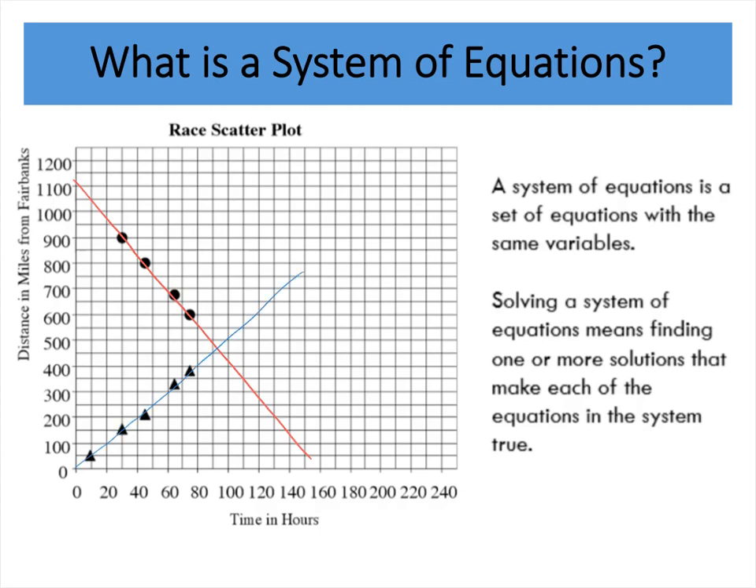And at a certain point, these two racers are in the same place at the same time. So for this equation and for this equation, this spot on this graph represents the point at which the racers are at the same place at the same time. And it looks to be approximately 90 hours and approximately 475 miles. So at 90 hours of race time, they are 475 miles from Fairbanks.